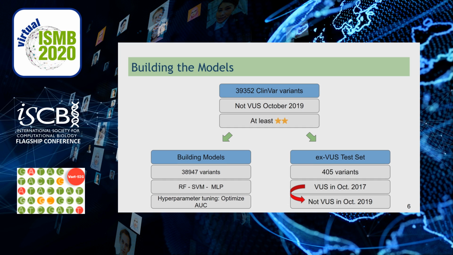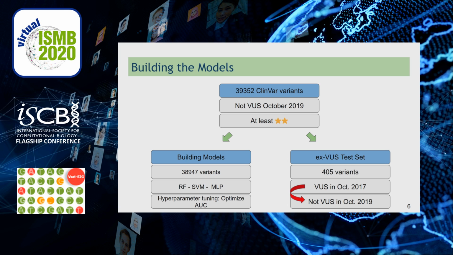To build the models, we selected from ClinVar variants that were not classified as VUS and had more than 2 quality stars, meaning multiple submitters, assertion criteria provided, and no conflicts. We created a special set of XVUS for further testing, selecting a group of about 400 variants that were VUS in October 2017, but had been reclassified in any of the other 4 categories 2 years later.